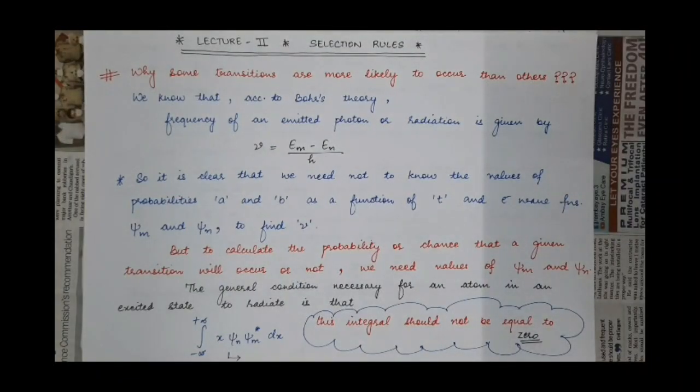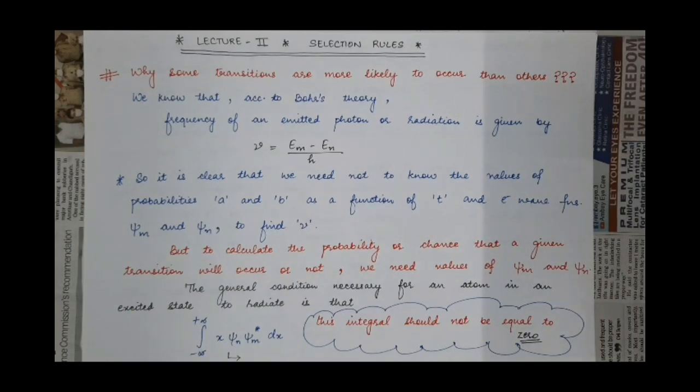So in this lecture 2 of quantum mechanics, we'll discuss selection rules for the transition of electrons inside the hydrogen atom. In this we will discuss why some transitions are more likely to occur than other transitions.